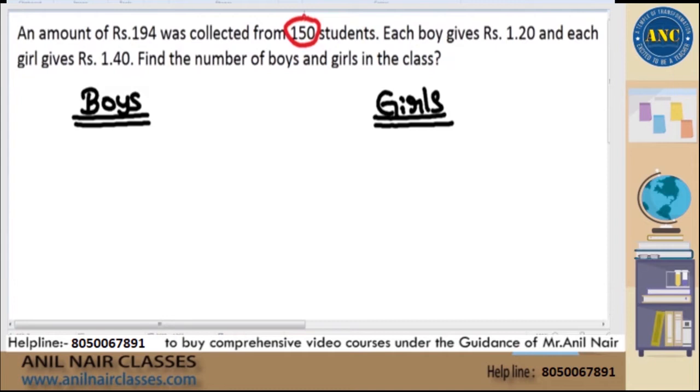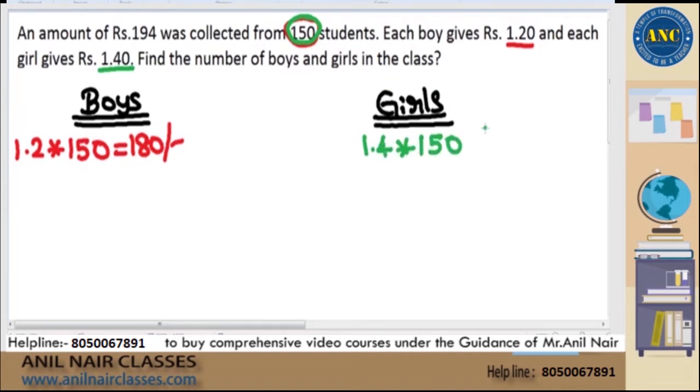Assume that all 150 students are boys. If I assume that all 150 students are boys, one boy will give 1.2 rupees. 150 boys will give 150 into 1.2. This is nothing but 180 rupees. Similarly, assume that all 150 are girls. One girl will give 1.4 rupees. 150 girls will give 150 into 1.4. It is 210 rupees. That means if all of them are boys, 180 rupees would have been collected totally. If all of them are girls, 210 rupees would have been collected totally.